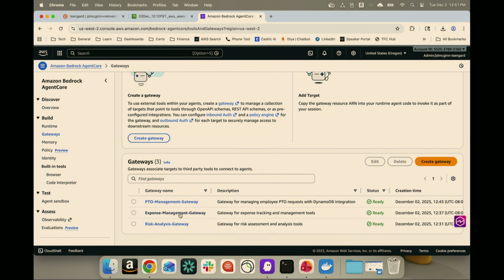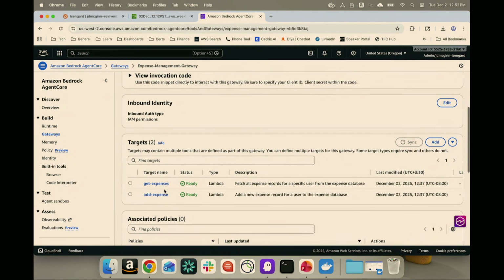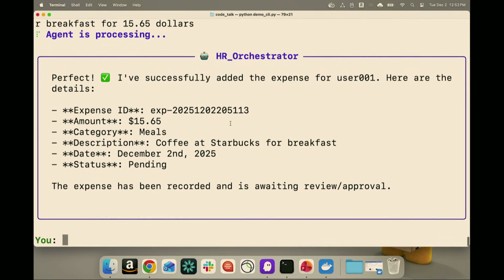Are those cards created as part of the agent factory? We are creating those as part of the agent factory. I think I may have scrolled over that code, but you'll have it in the code repository. Okay, cool. So now we've got our expenses gateway with our get expenses and add expenses tools. And then if I go back here, we can see, hey, we've recorded this expense. And if I were to say, what are user one's expenses, we would expect to see this as well.